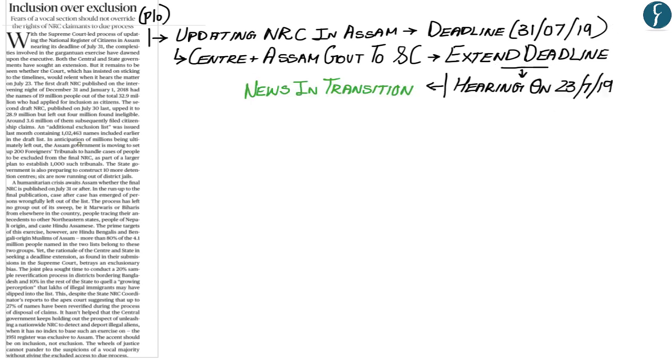2019. Now, the second aspect which this editorial has highlighted is that the Assam government is going to set up 200 more foreigners tribunals so as to handle the large number of cases that are going to come up after the final NRC list is supposedly published on 31st of July 2019.